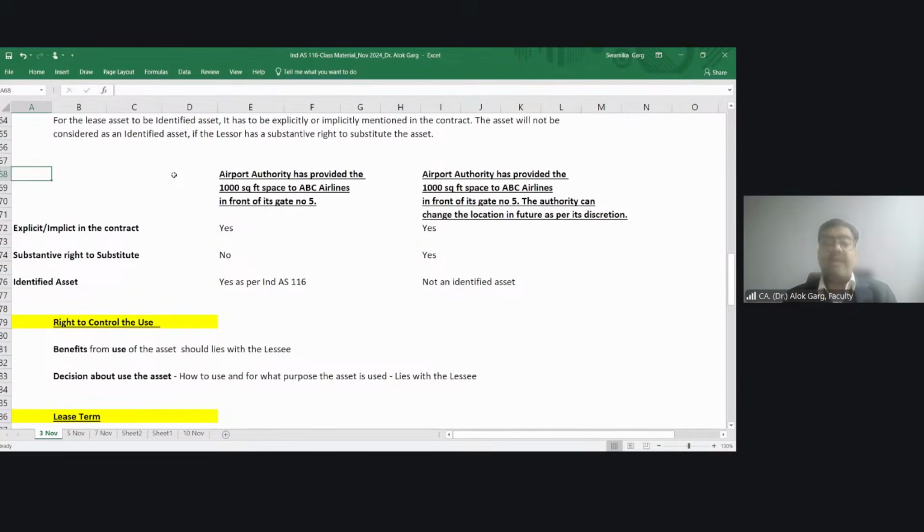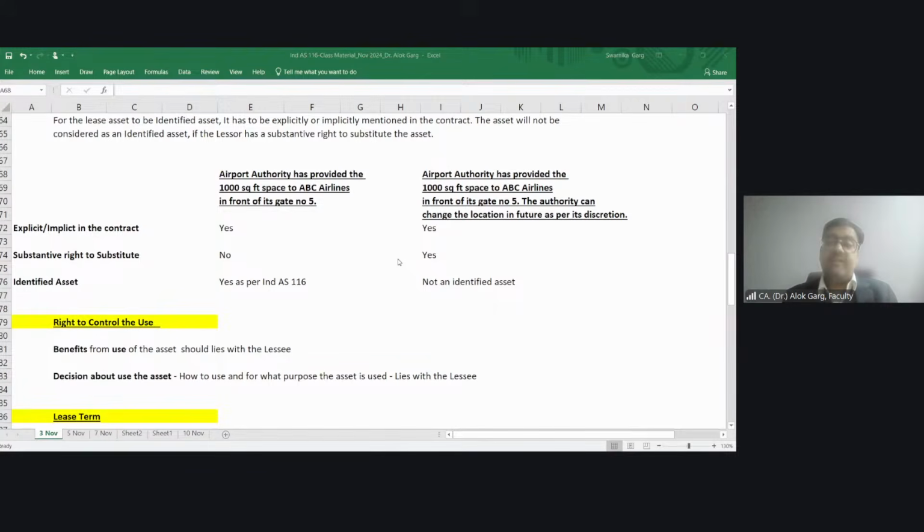For example, Reliance has come and told there is heavy footfall in front of gate number 5. Okay, I need a space for my Hamleys store in front of gate number 5.